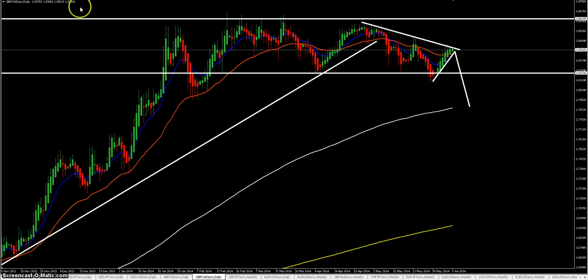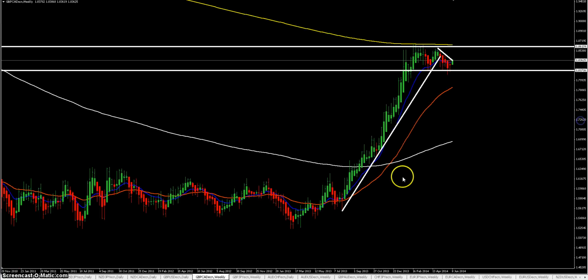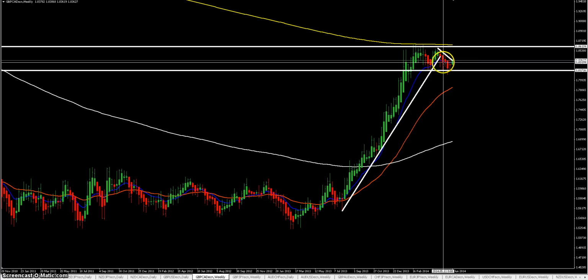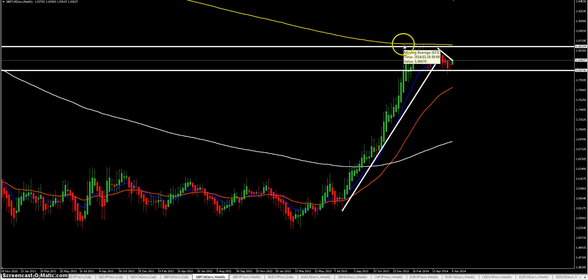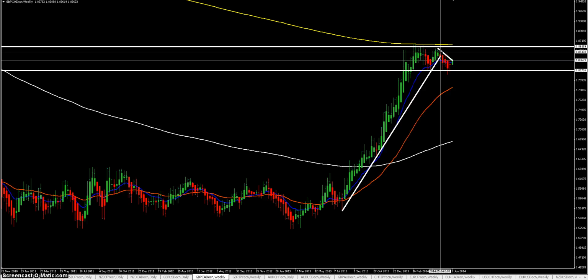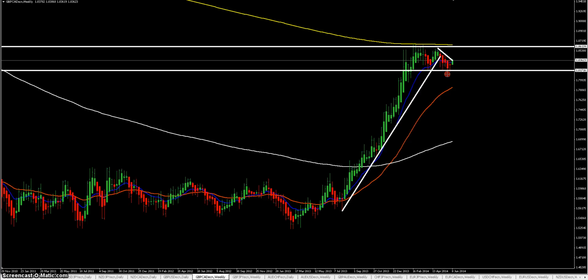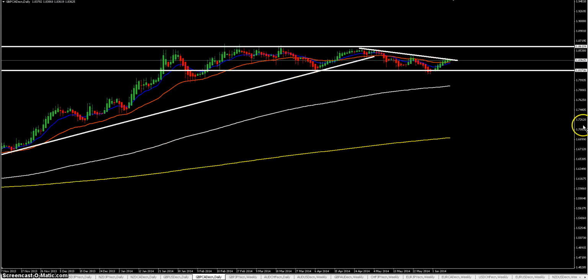Then GBP Canadian dollar, here is a little bit of a tricky situation. On the weekly we have an uptrend, and we got that weekly trend line break, a lower high on the weekly and then a lower low. But on the daily we will see that price is in range, and price actually made a lower low and bounced back into the daily range.